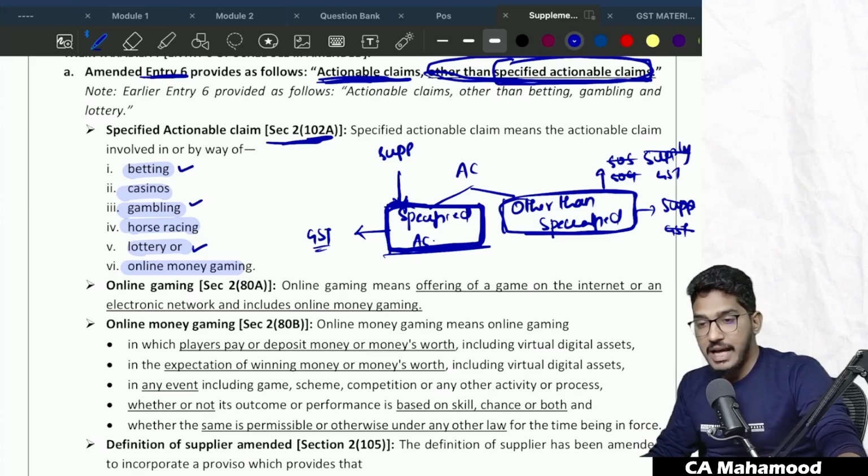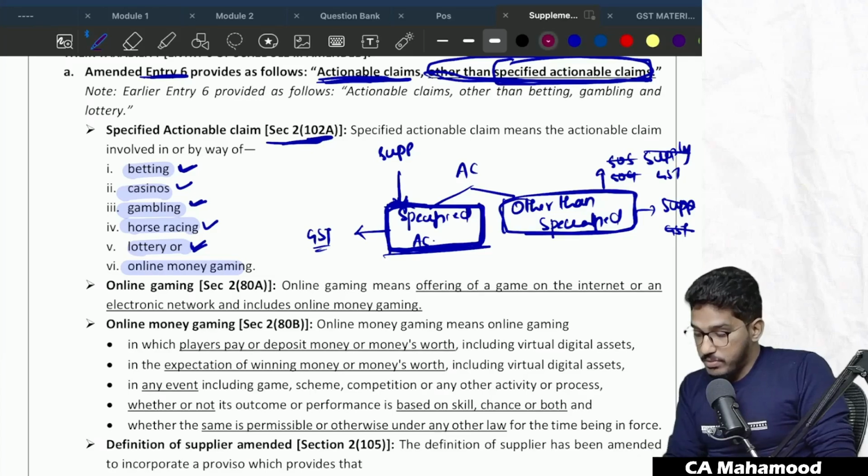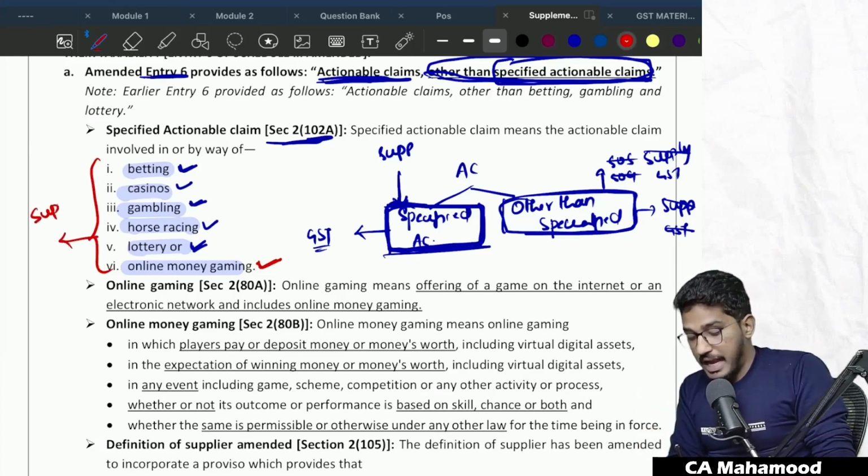Now there are 6 specified actionable claims: betting, casinos, gambling, horse racing, lottery, and most important here, online money gaming. So these 6 specified actionable claims are taxable. The activities involving these 6 kinds of actionable claims will fall under supply, and GST will come on them.